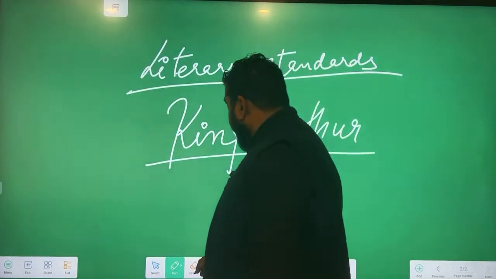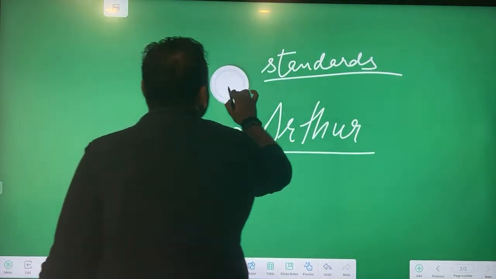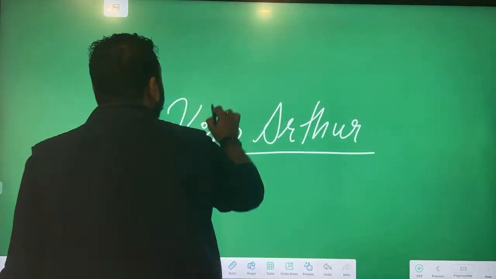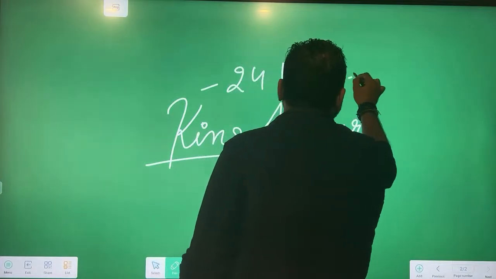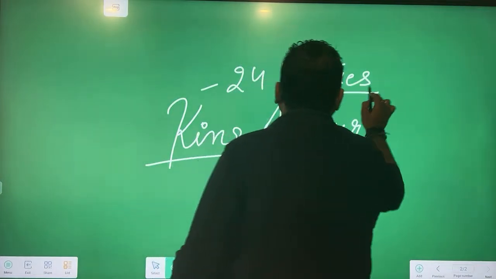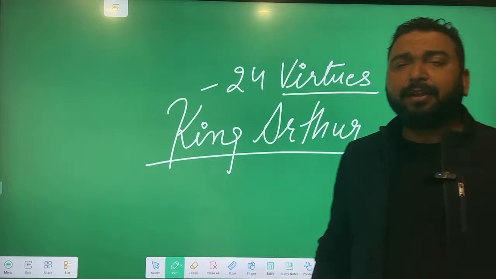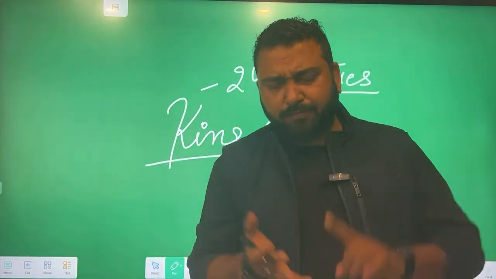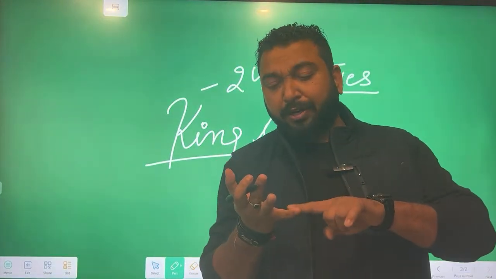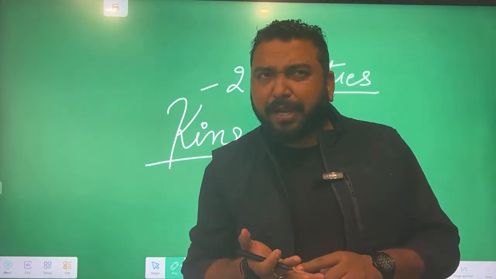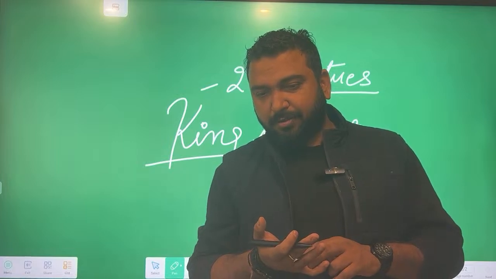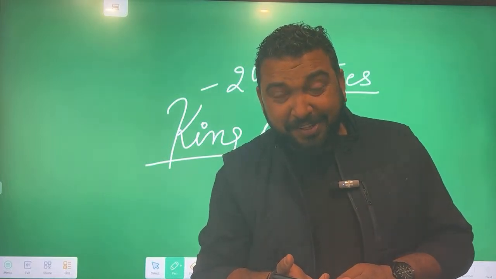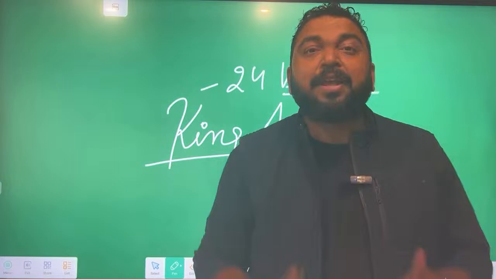Now, what is the story of King Arthur? King Arthur is believed to be the ideal gentleman having 24 virtues. What is virtue? A good quality. How many good qualities can you count? Honest, loyal, punctual, disciplined, and okay, now it is homework.